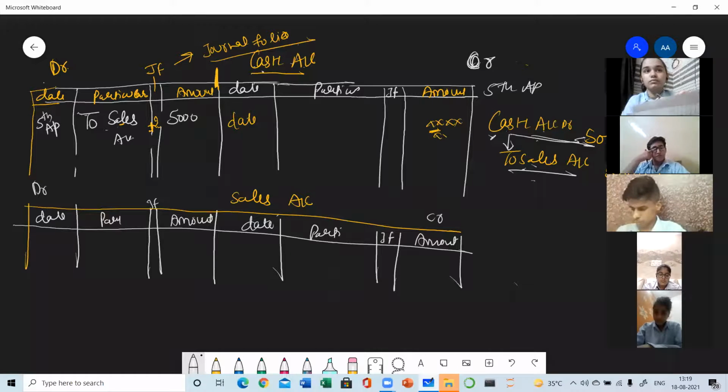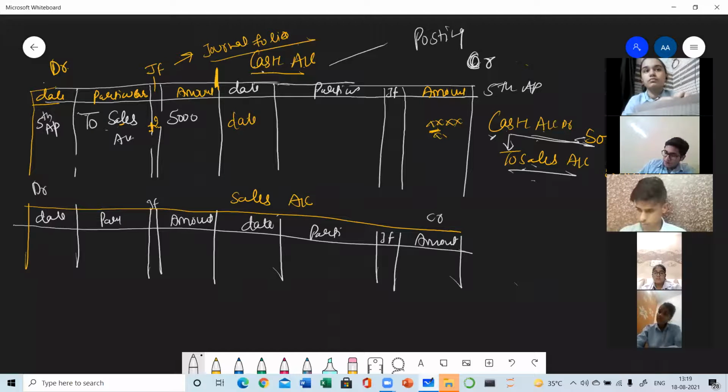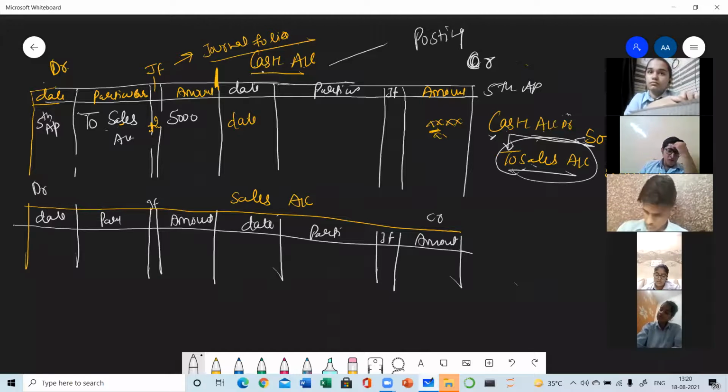Now this process is known as posting. When the transaction is written from the journal to the ledger, this process is known as posting. So what is posting? The process of transferring the transaction written in the journal to the ledger is known as posting. Now post this one to the sales account.